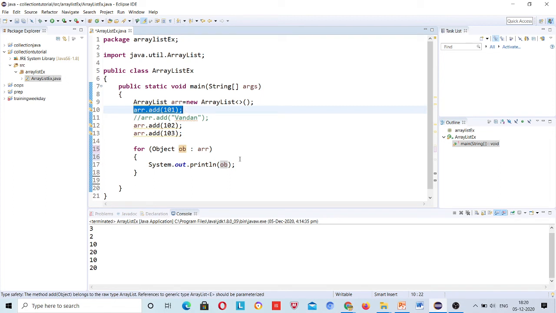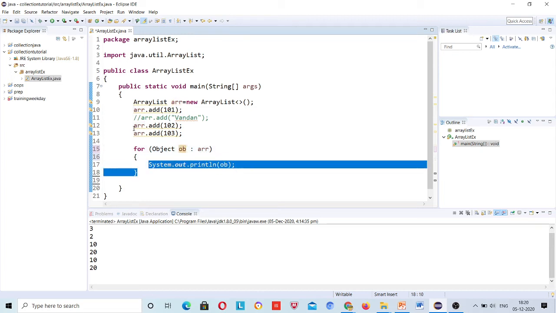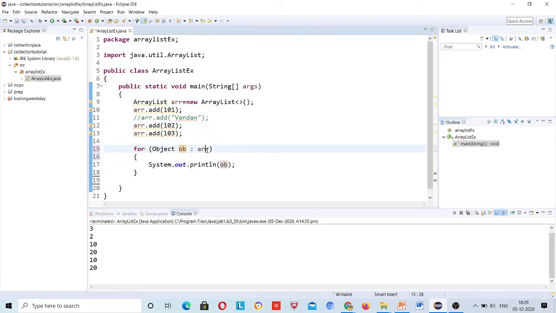Then it will copy the second value and print the second value. Then it will copy the third value to this variable and print the third value. So one by one, internally, this for each loop will do it for you, and you need not take care of the size of the ArrayList.